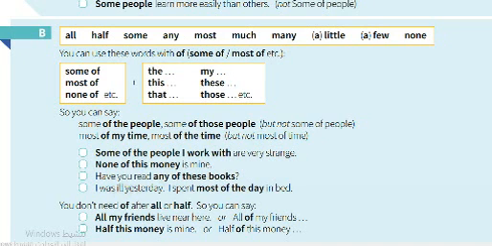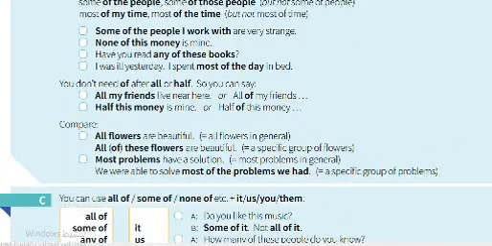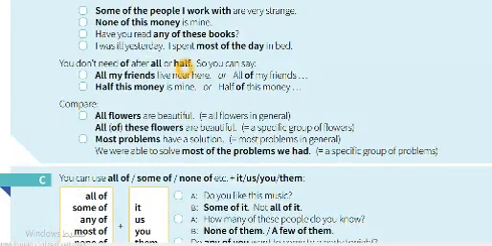I was ill yesterday. I spent most of the day in my bed. Day comes with the, so be careful about that structure. It is very, very important, and it's vital to use in your writing course as well.